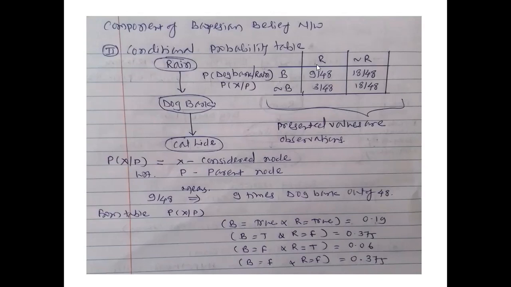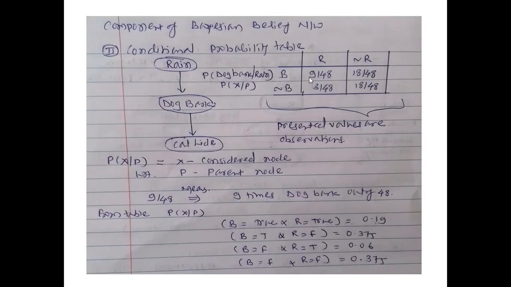What the observation is saying is that with respect to the first two events, rain and dog bark, the probability of dog bark with respect to the rain is shown in terms of this table. Dog bark is X, and rain is P. B is dog bark, negation of B is dog not bark. R is rain is there, negation of R is no rain. In total, 48 observations we have taken, so 48 is in the denominator at each place.